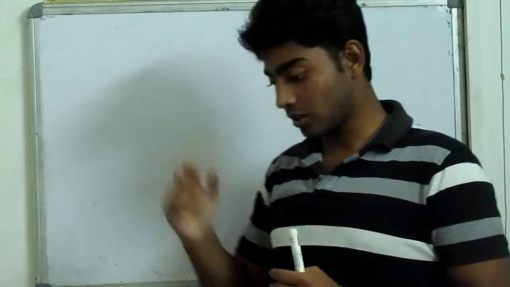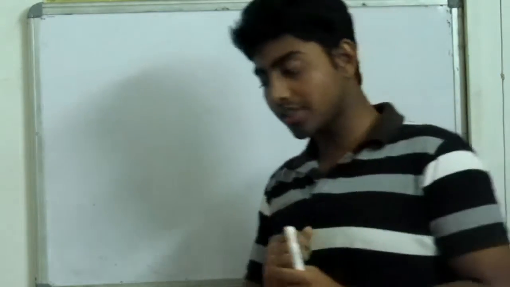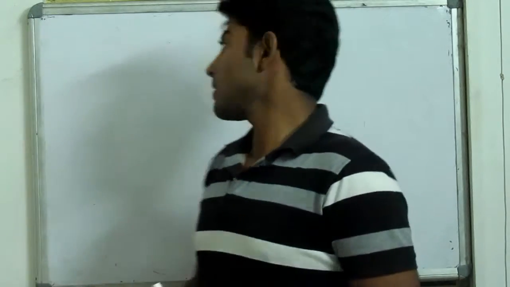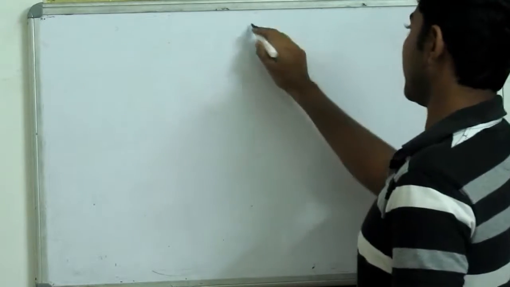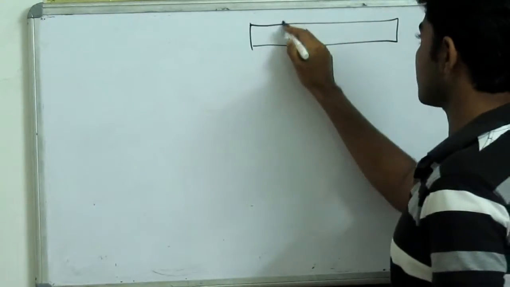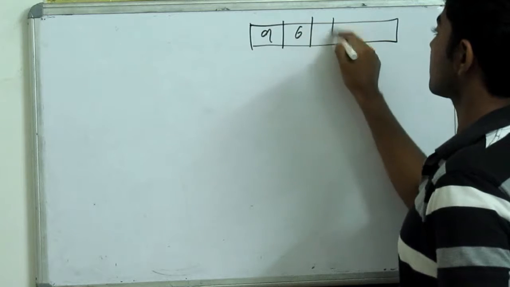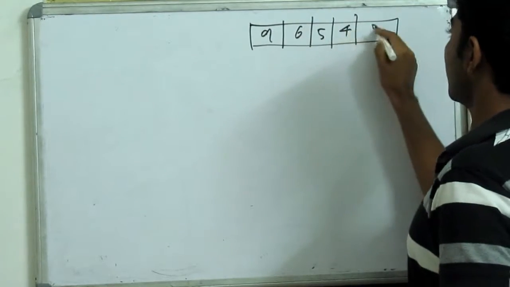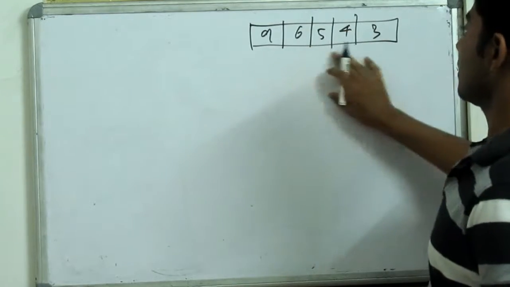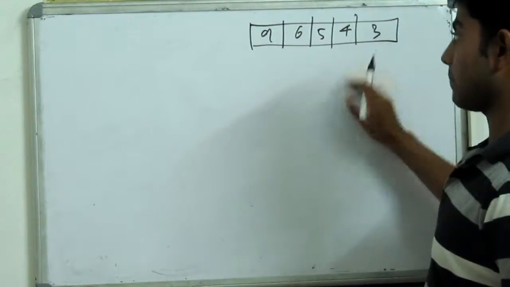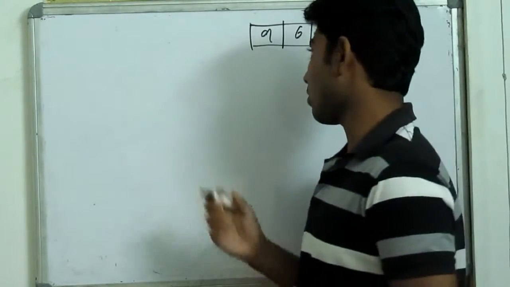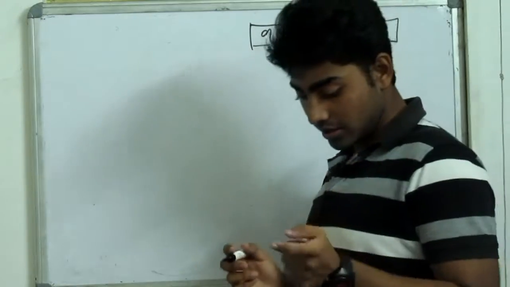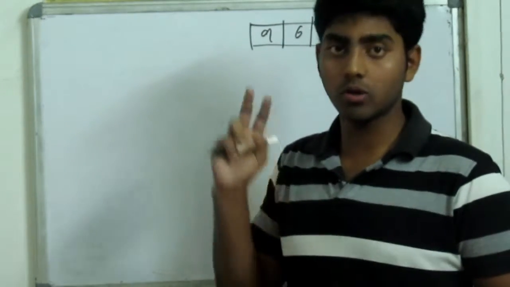Okay, so now the question that comes into our mind is why arrays are random accessible. Suppose I am having an array of some elements like 9, 6, 5, 4 and 3. Now before going to that part of random access, we shall see that there are 2 points about arrays.